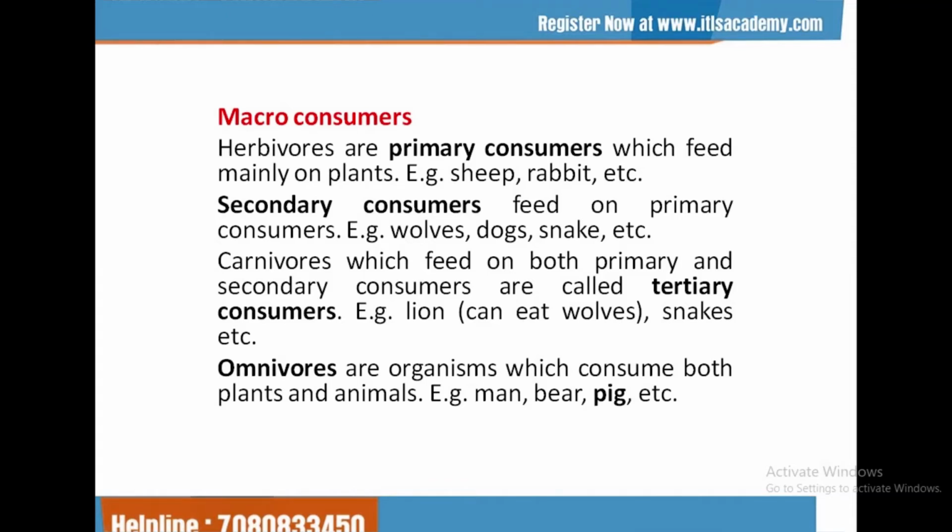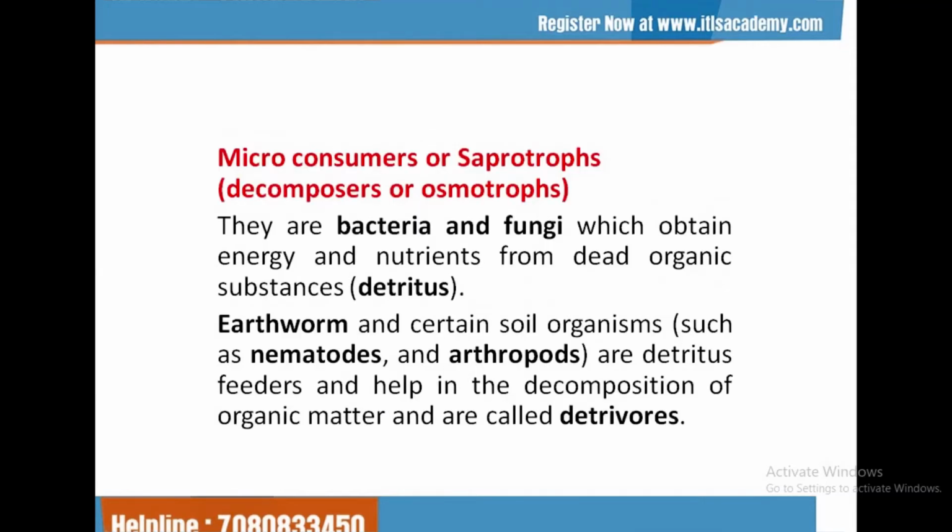Primary consumers are herbivores, which feed on plants, like the sheep and rabbit. Secondary consumers feed on primary consumers, like wolves, dogs, and snakes. Tertiary consumers feed on secondary consumers, and they involve lion and snake. And the animals which feed on both plants and animals are called omnivores, and they are man, bear, and pig.